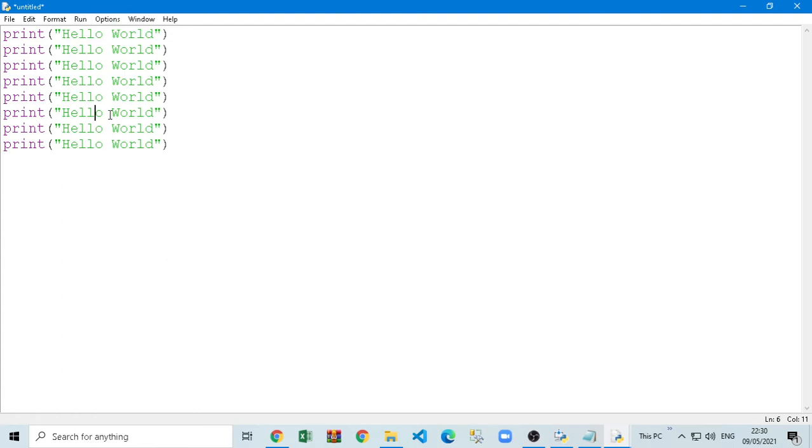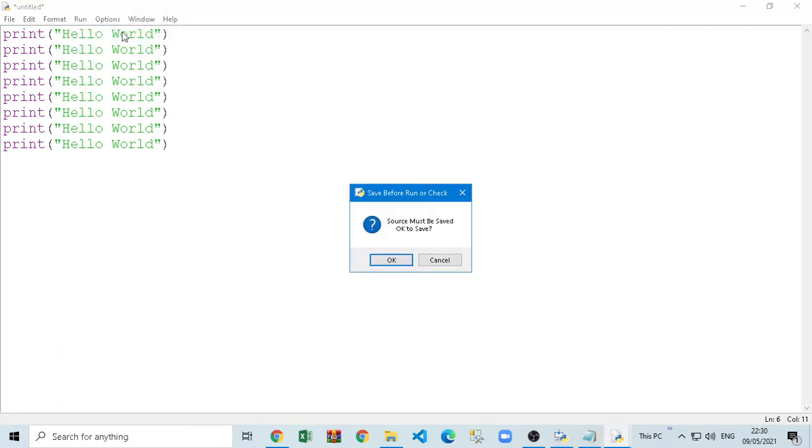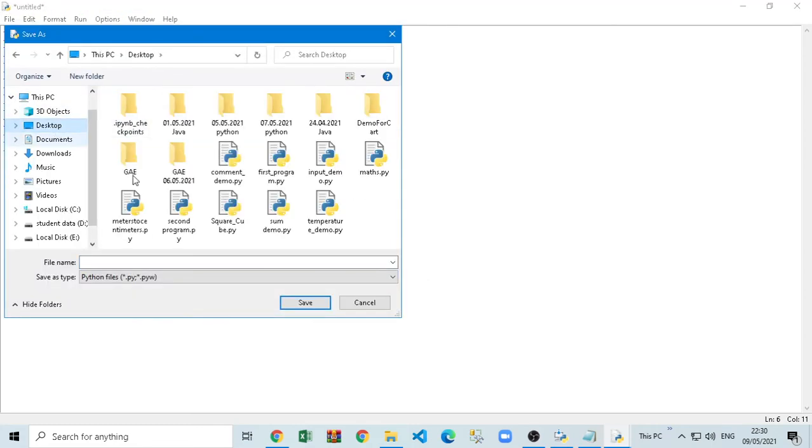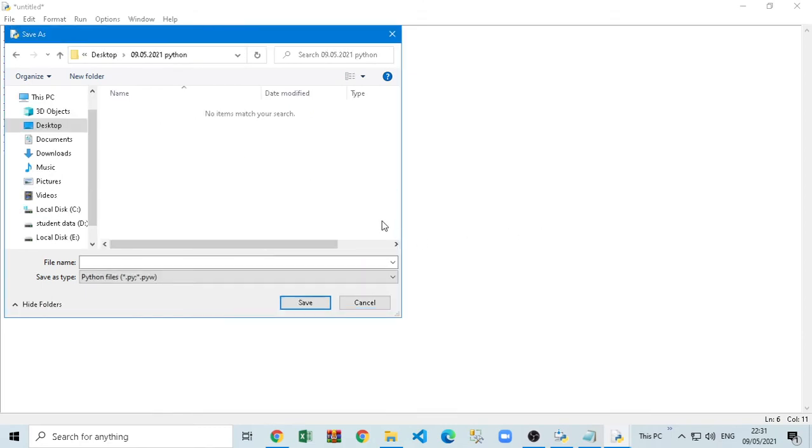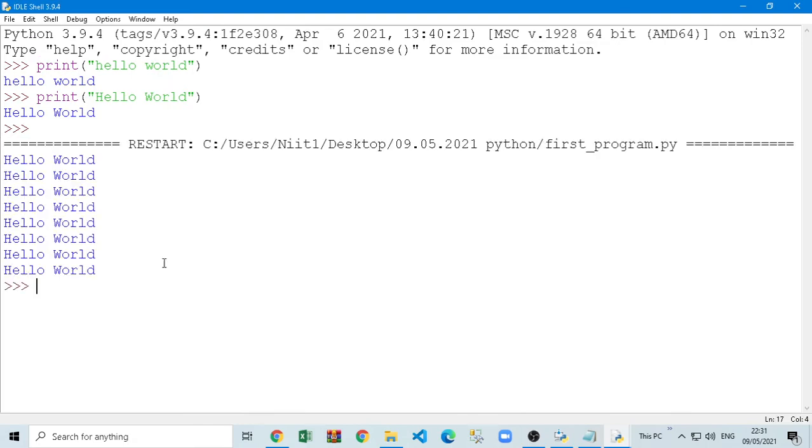And if you want to see the output, if you want to execute this program, run the program, there is a run option. If you click on run module, it asks me to save the file now. I'm going to click on desktop, and let's say on desktop I'm going to create one folder, 0905-2021 Python, because it's today's date. I'm just creating a folder, and I'm going to save all files here today. So let's say the file name is, this is my first Python program, save it.